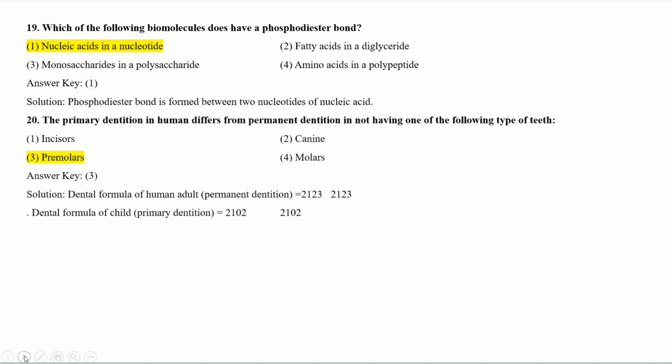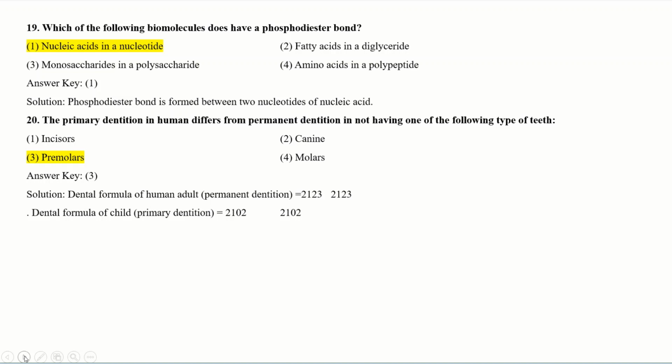See the next question. The primary dentition in humans differs from permanent dentition in not having one of the following types of teeth. Dentition, dental formula. This question is based on those points. In humans, the dental formulas for adults and for children are given in the explanation.